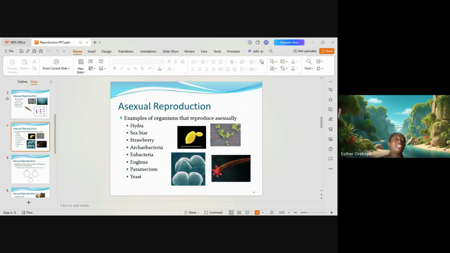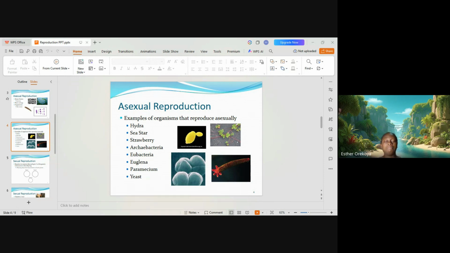And why is it associated with sexual reproduction? Because it involves the fusion of gametes. A male gamete fuses with a female gamete. Like I mentioned earlier, sexual reproduction involves two parents, a male parent and a female parent, and it occurs with the fusion of gametes.